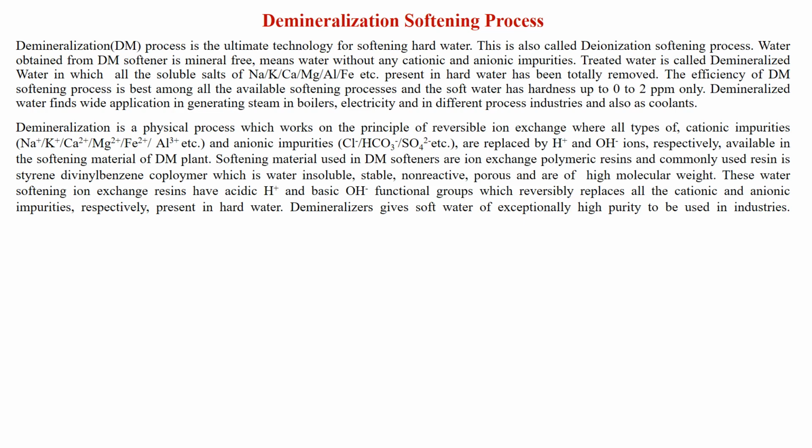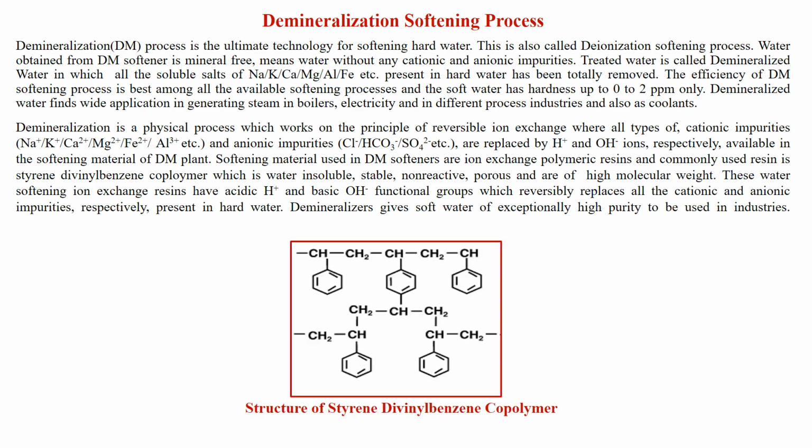These water softening ion exchange resins have acidic H+ and basic OH- functional groups, which reversibly replace all the cationic and anionic impurities respectively present in hard water. Demineralizers give soft water of exceptionally high purity to be used in industries. The structure of styrene divinyl benzene copolymer is shown here.